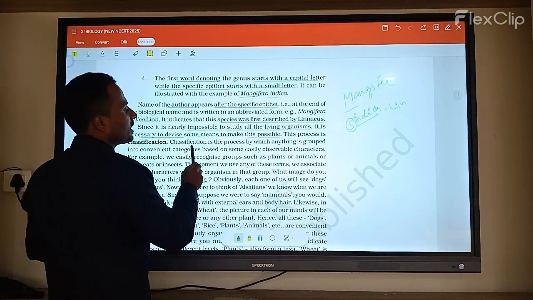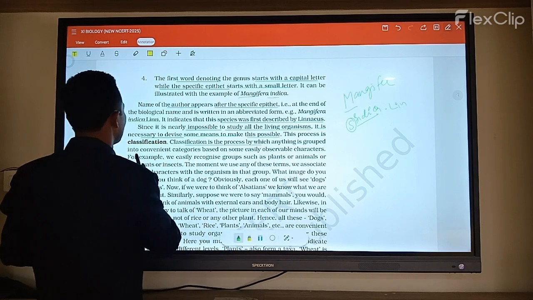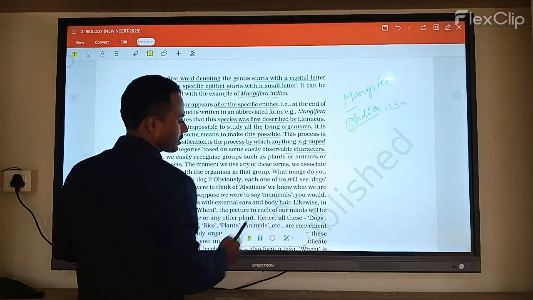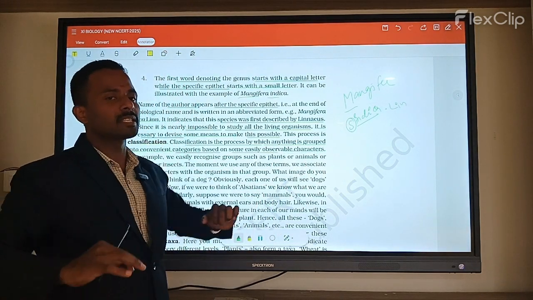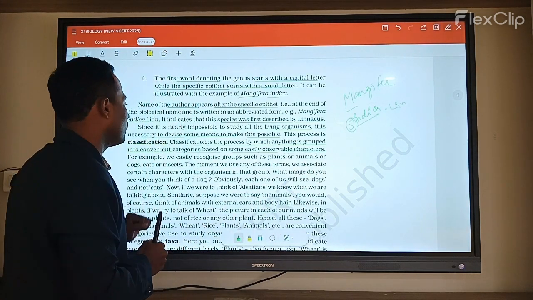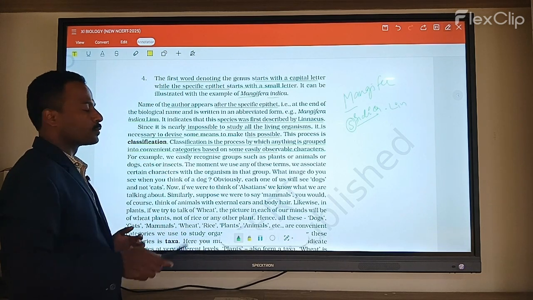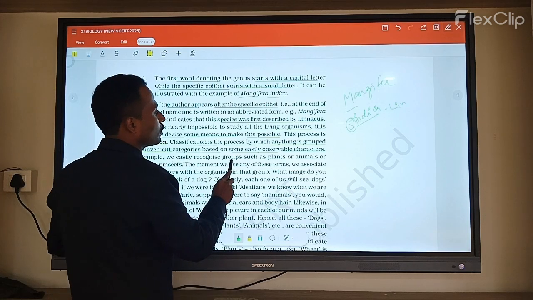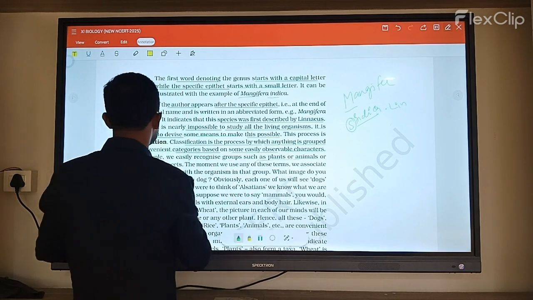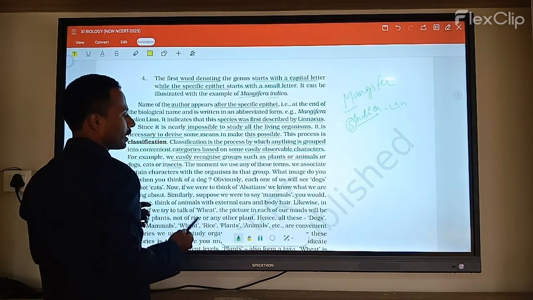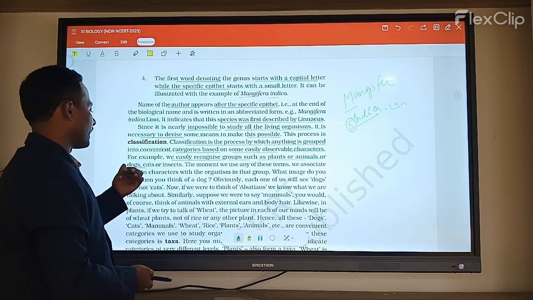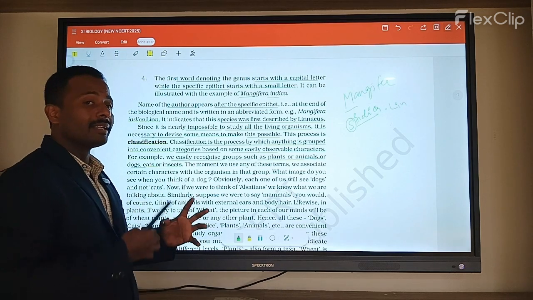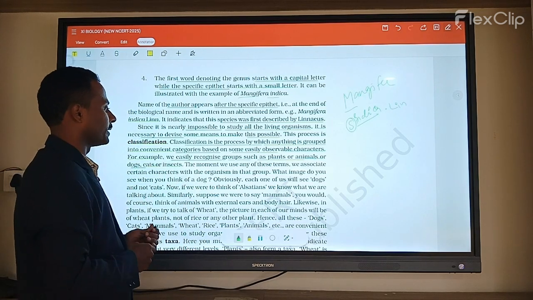Classification. Classification is the process by which any group is converted into categories based on easily observable characters. So based on characters, we separate them. When we separate groups based on characters, that is called what? Classification. For example, we easily recognize groups such as plants and animals, or dogs, cats, insects. So animals like dogs, cats and insects get separated based on their characters.